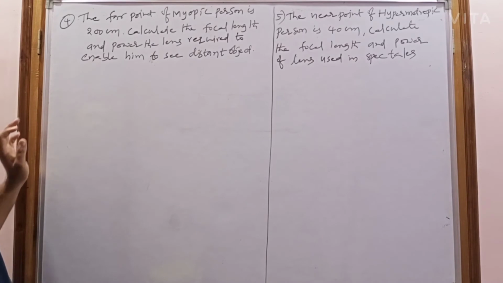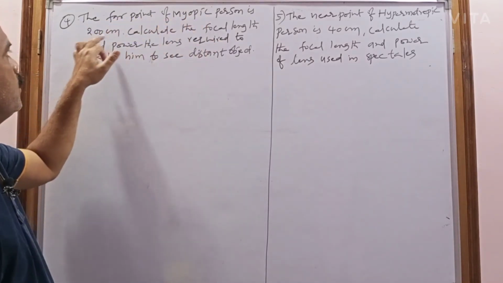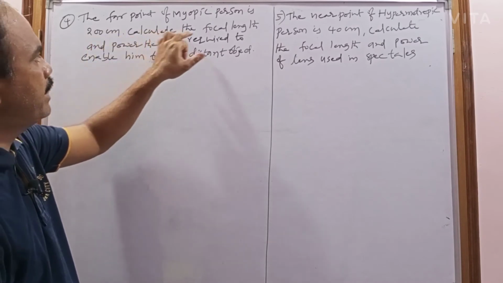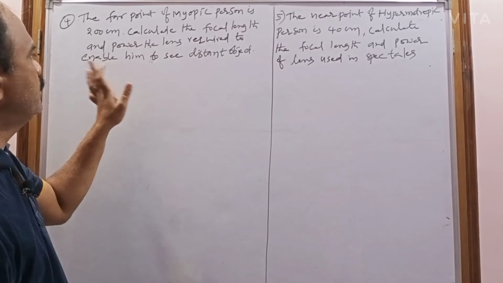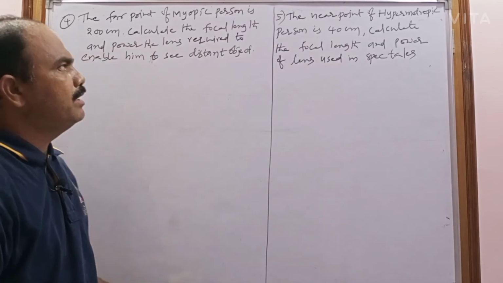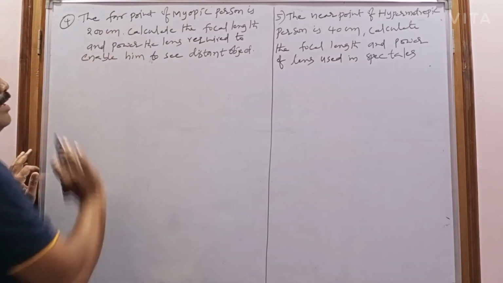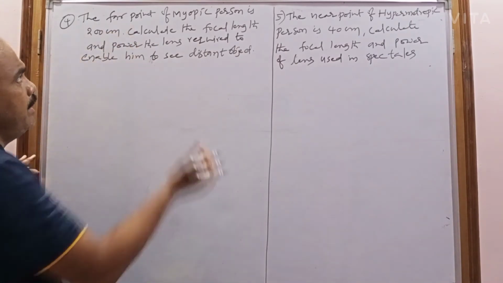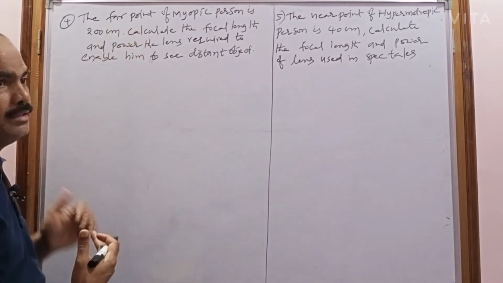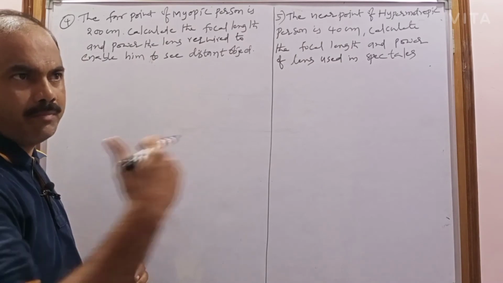Fourth and fifth problem. What is the fourth problem? The far point of a myopic person is 200 centimeters. Calculate the focal length and power of the lens required to enable him to see distant objects. In the problem the far point is already given, and the person is suffering with myopia. And here what is the far point? The far point is the maximum distance.